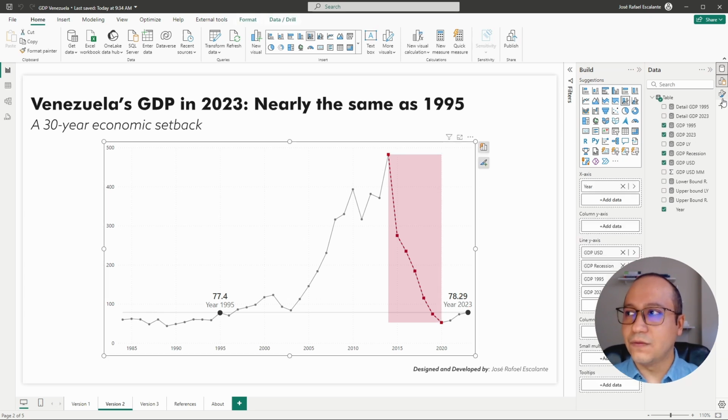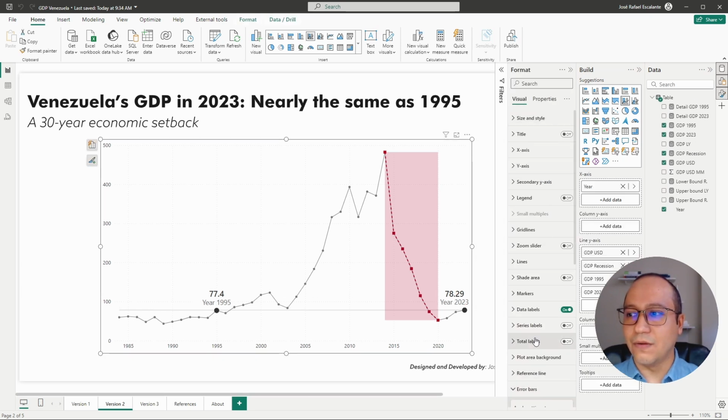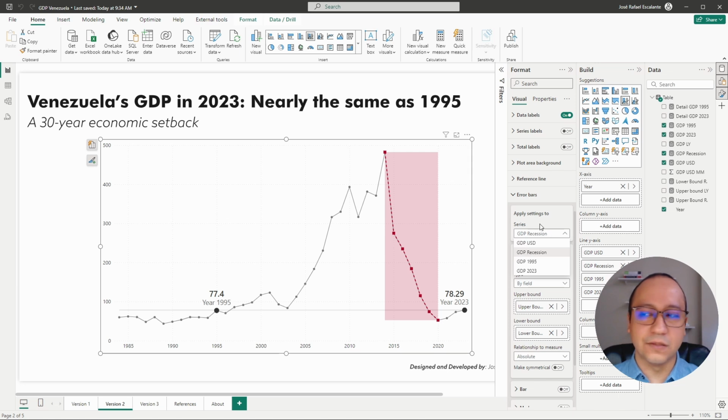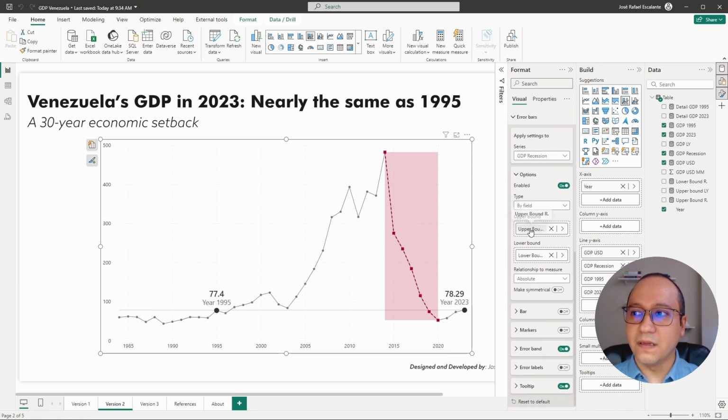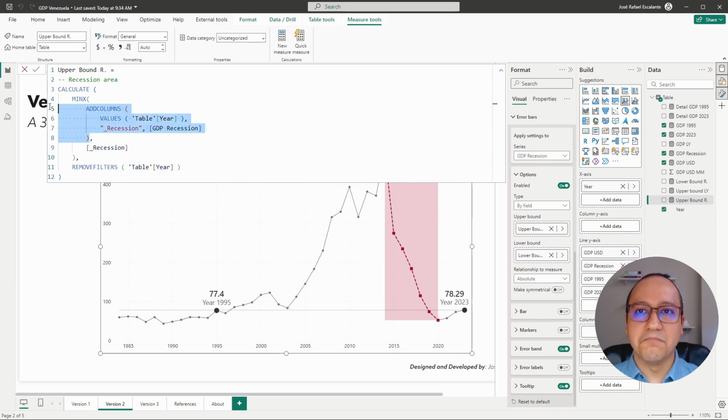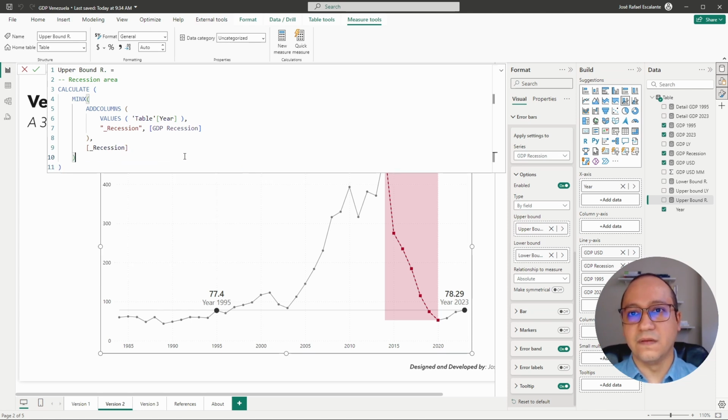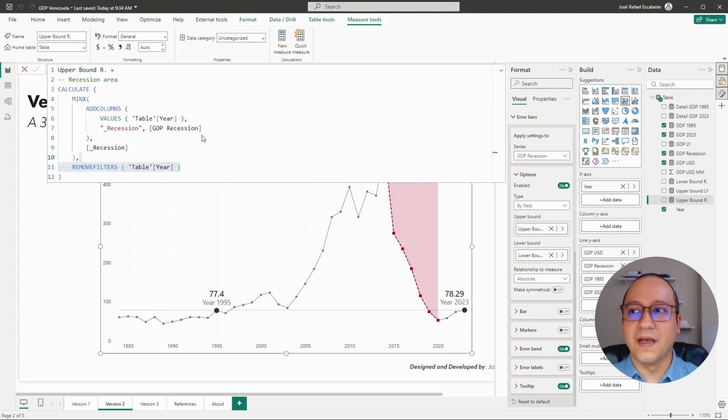Because we need to create some kind of error bar for the recession strictly using an upper bound and a lower bound, but first creating a virtual table or temporary table, iterating with the upper bound with MAXX, and also with CALCULATE using REMOVEFILTERS over the years, because if you don't do this, you will see that it will respect the borders, and it's not the thing I needed.